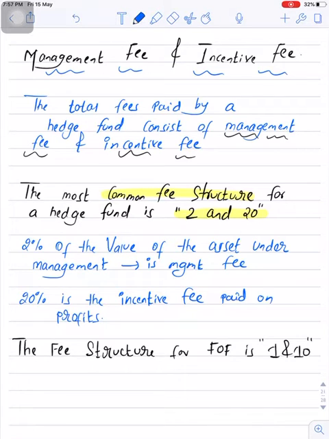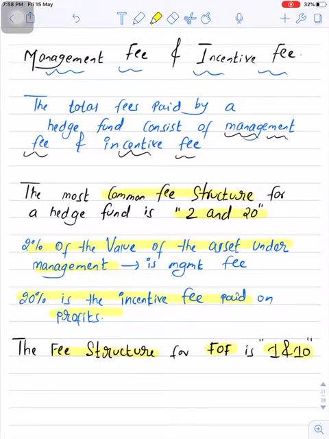2% is management fee, which need to be paid on AUM, that is asset under management, in other words on the value of fund, and 20% is incentive fee, which fund has to pay on profits generated by fund. So 2% on the value of the AUM and 20% is the incentive fee, which need to be paid on profit. Now the fee structure for fund of funds is 1 and 20.